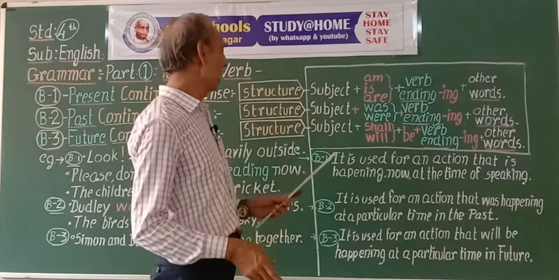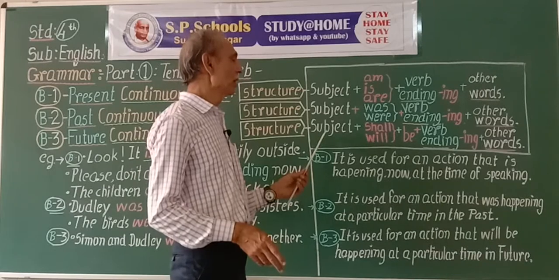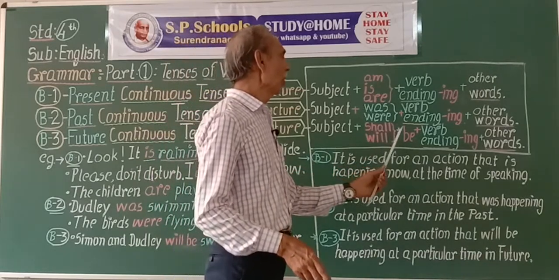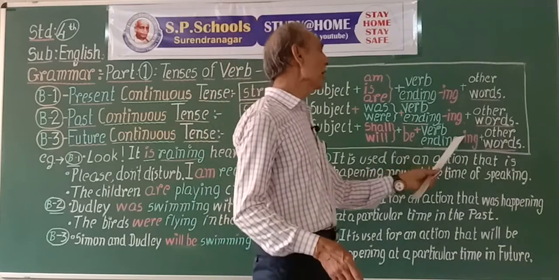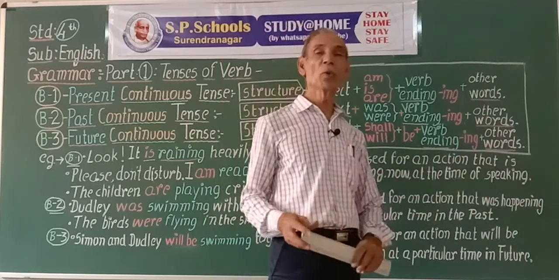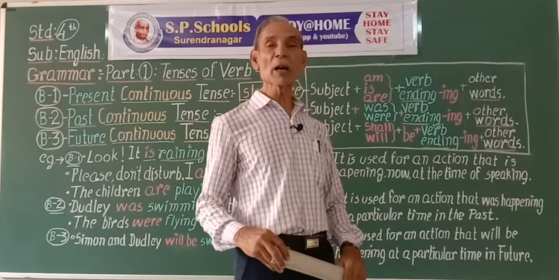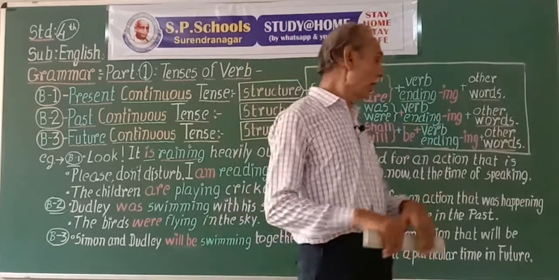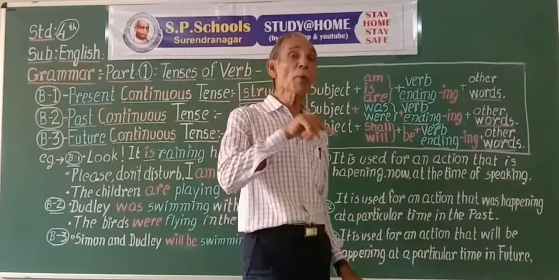For future tense, we shall not be waiting for you if you will come late. If you will come late, we shall not be waiting for you.